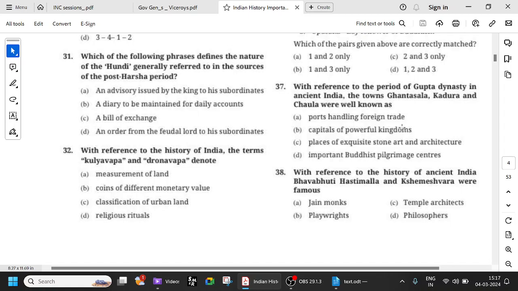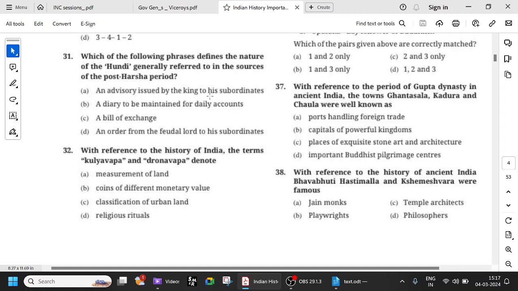Which of the following phrases defines the nature of the hundi, generally referred to in the sources of the post-Harsha period? Post-Harsha period means something around the 7th, 8th century, right? At the time there was a little bit of confusion. There were no great kingdoms in the northern part of India, and slowly it was followed by several Rajput kingdoms and the Delhi Sultanate, etc. Today hundi means a place in temples where you put your donations, but in that period hundi means a bill of exchange.